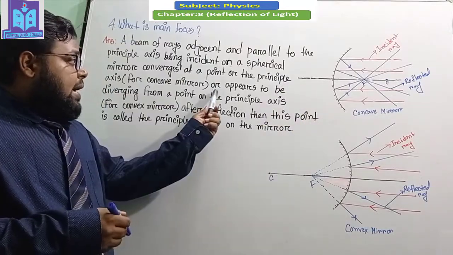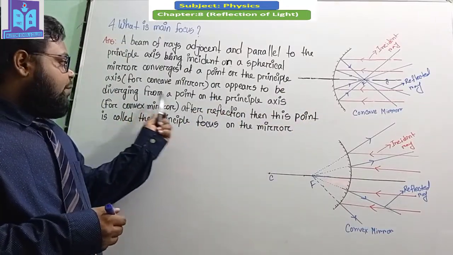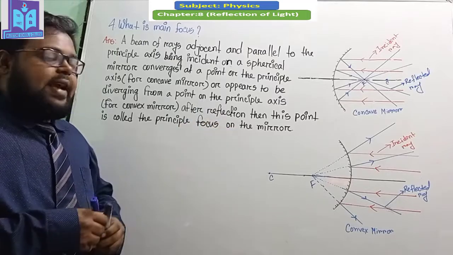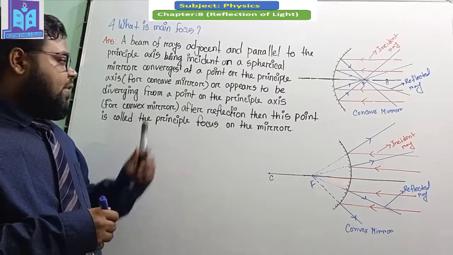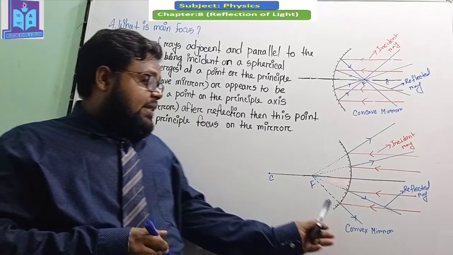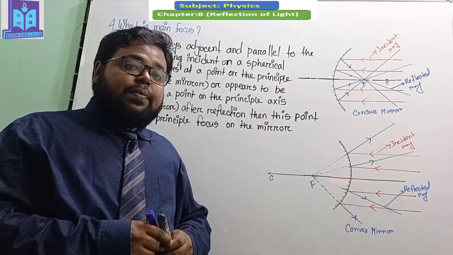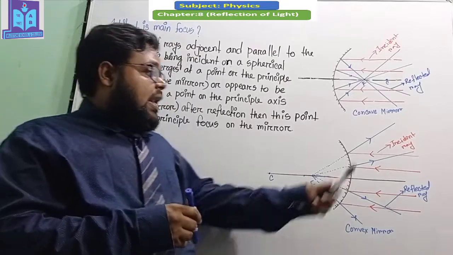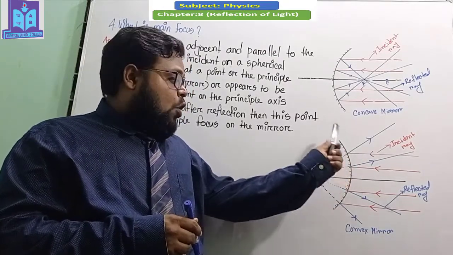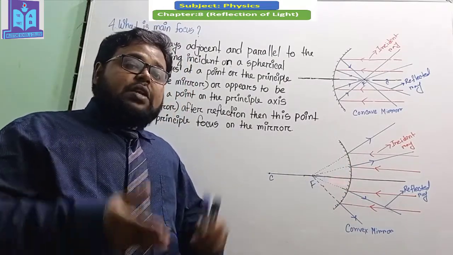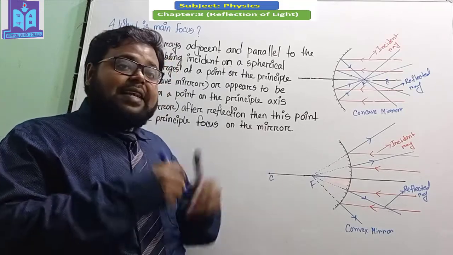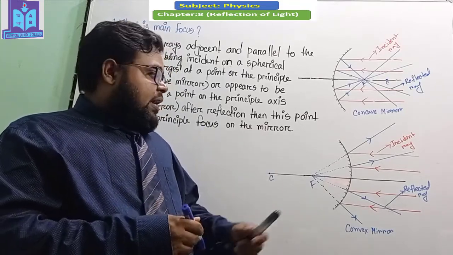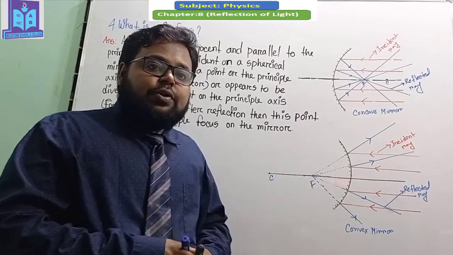Or they appear to be diverging from a point on the principal axis for the convex mirror. Here you can see that this is a convex mirror, and when a parallel light beam is incident on this mirror, after reflection all the reflected rays scatter in all directions.